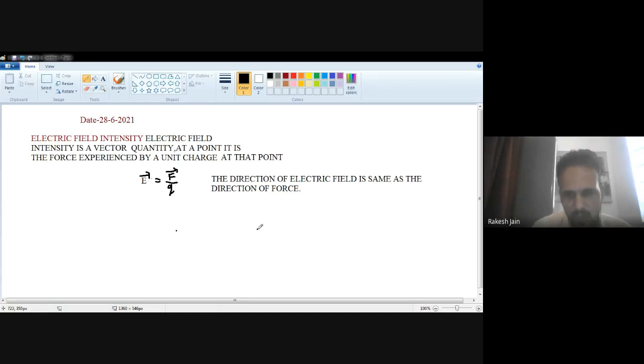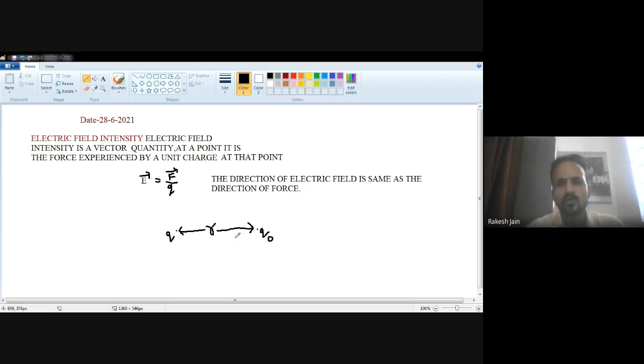Let's suppose these are two point charges separated from each other by a distance r. Let this be a point charge Q, and this a test charge, Q0. You can use Q1, Q2 also, anything.